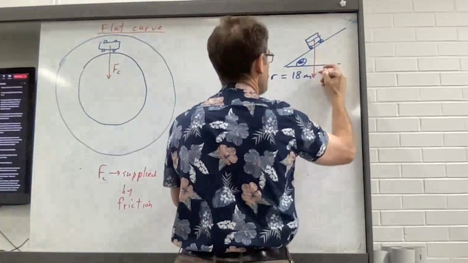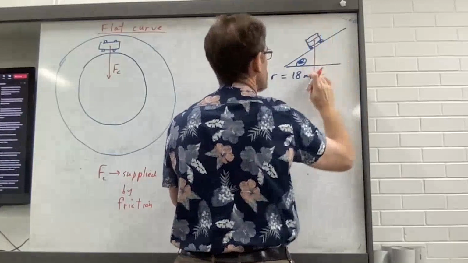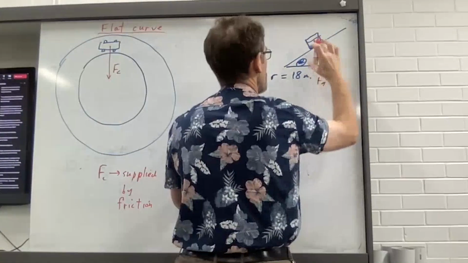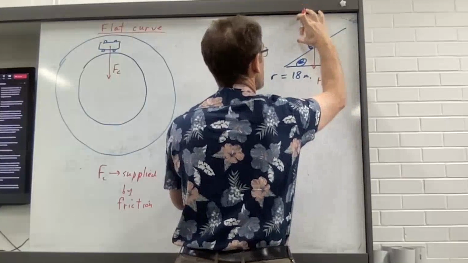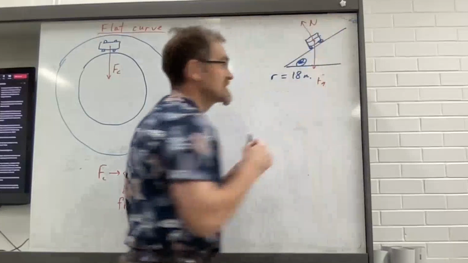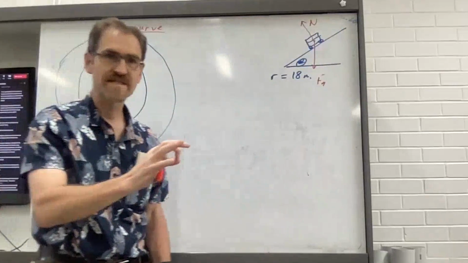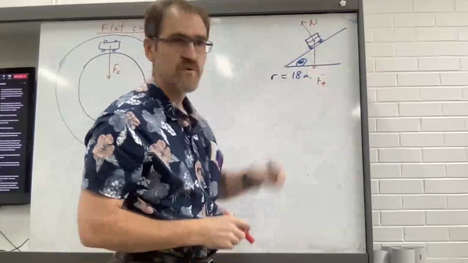One force is downward, the force due to gravity. The other force is the normal force acting up through the center of mass of the car at 90 degrees, thanks to the actual banked curve.